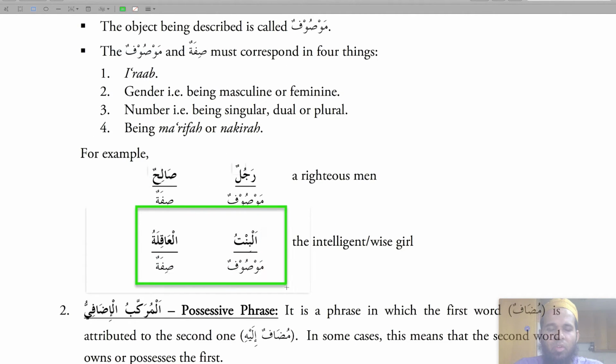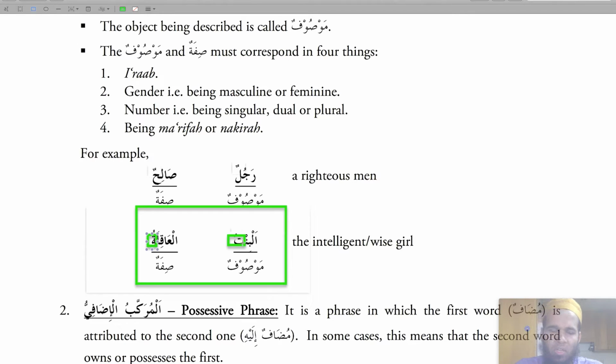Al bintul aqilatu. Al bintu al aqilatu. So number 1, i'rab matches. Al bintu has dhamma and aqilatu has dhamma also. Number 2, gender, al bintu, that's a feminine muannas. Al aqilatu, that's also a muannas. The mawsuf is muannas and sifa is also muannas.